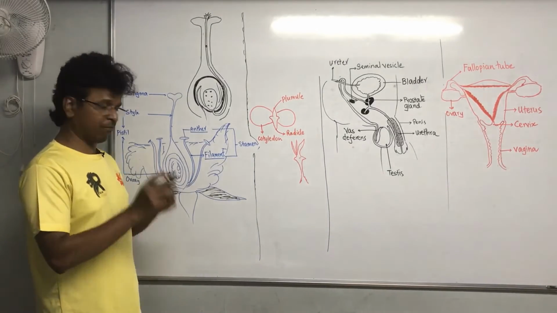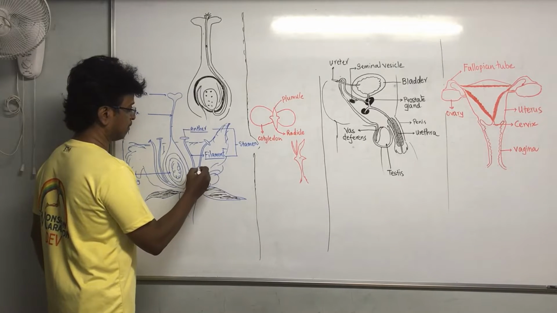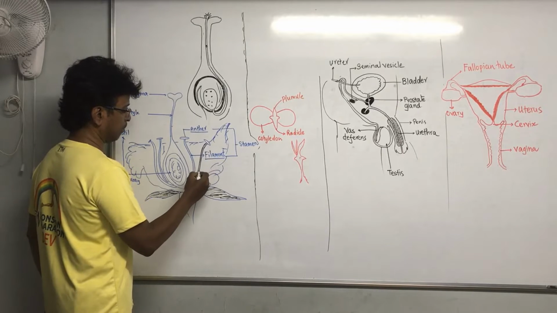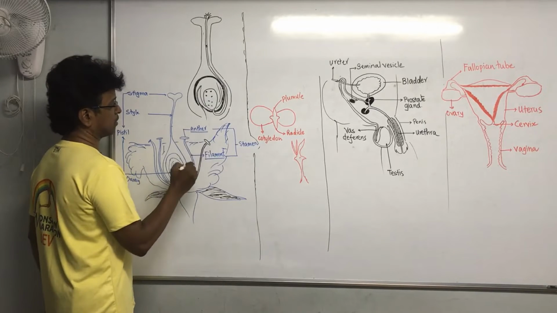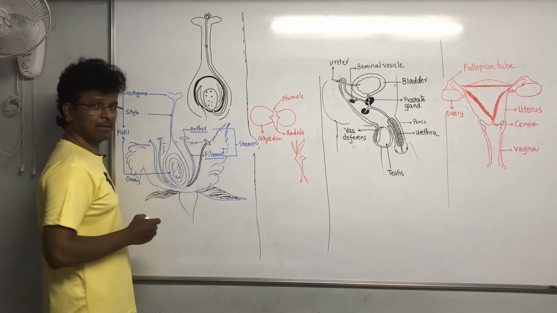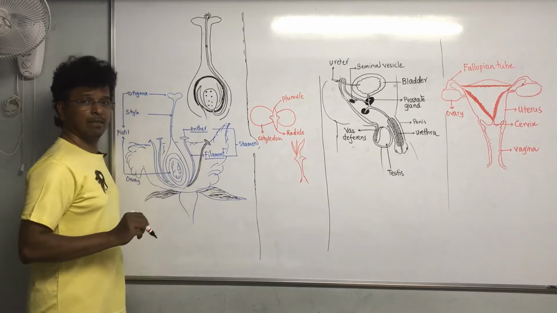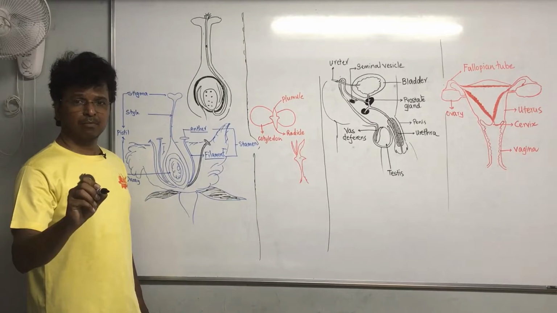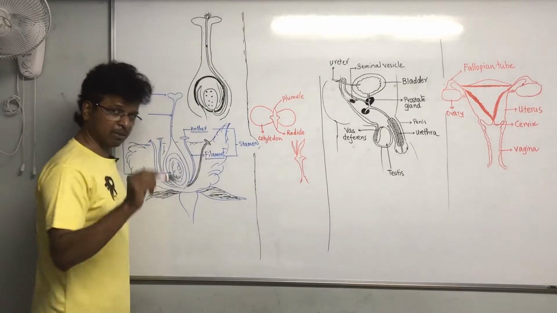Here, this is the male part, the stamen. This whole is the male part, and it is made up of two things. This is the anther, which has the pollen grains in it. Pollen grains, the male part. This whole is basically called a stamen.